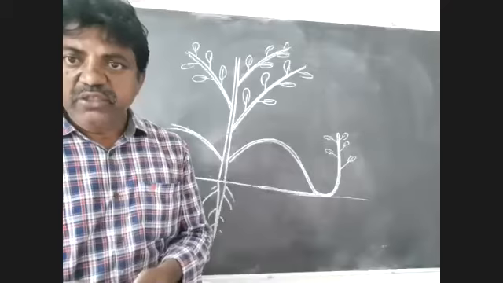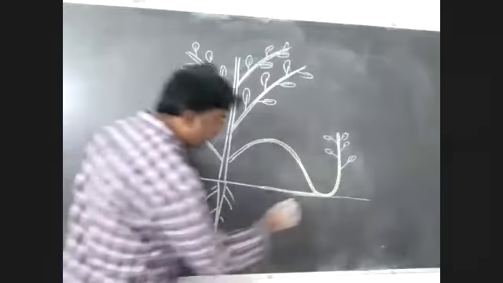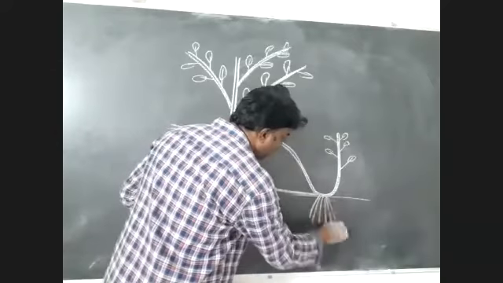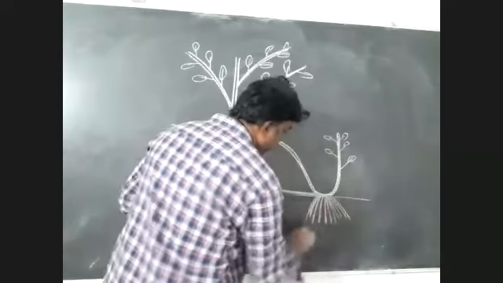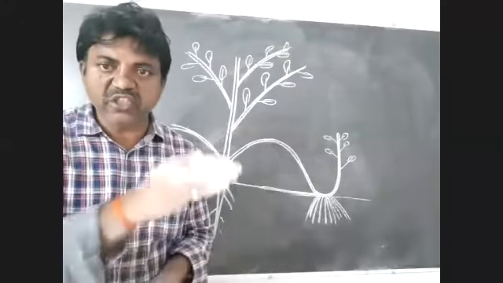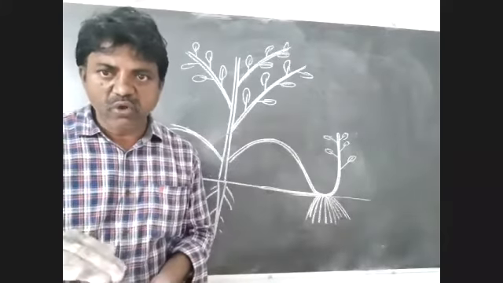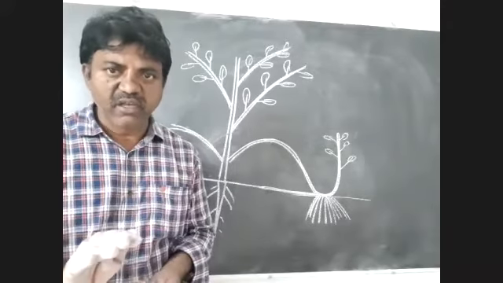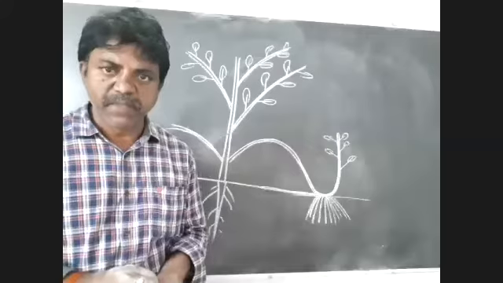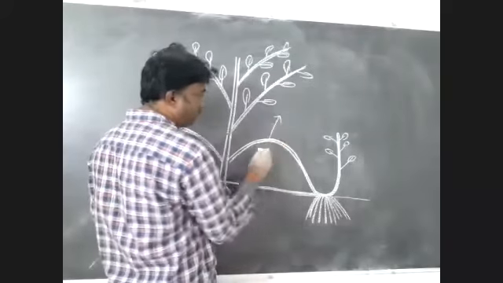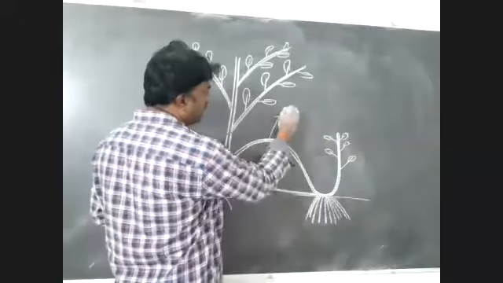So where the branch touches the ground, at that place adventitious roots arise from the lower surface of the branch.